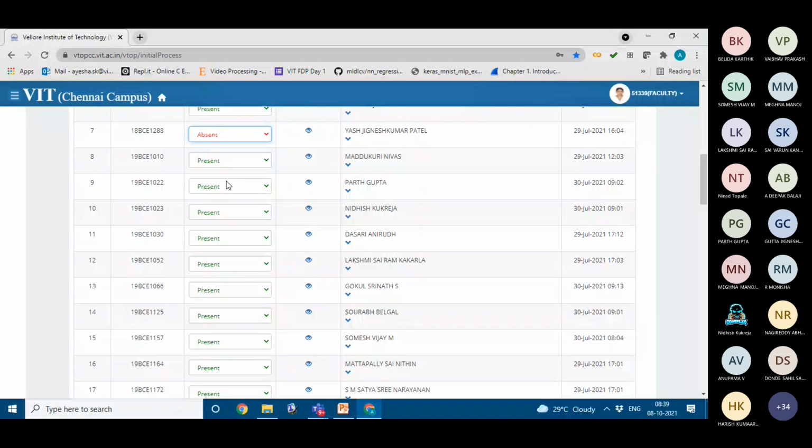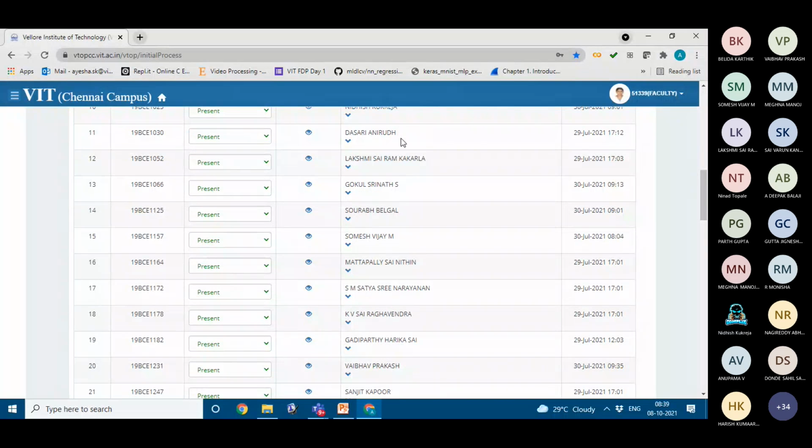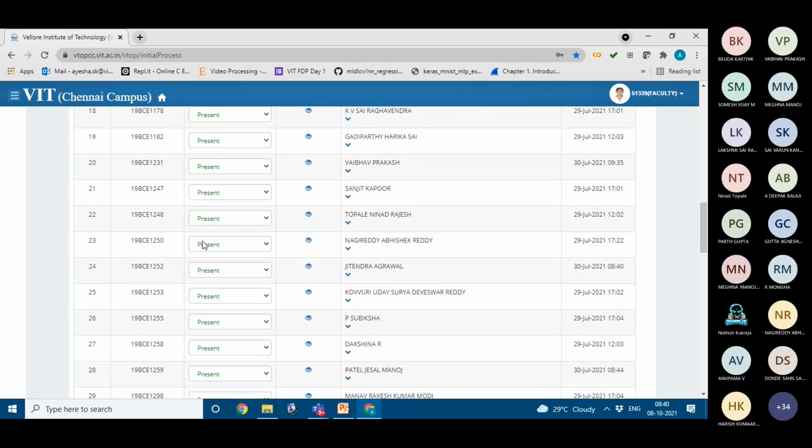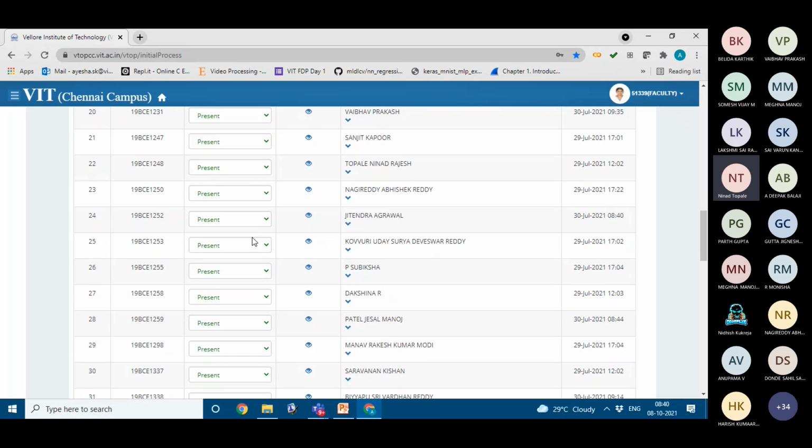Parth, present ma'am. Nidhish, present ma'am. Anirudh, present ma'am. Saira, present ma'am. Srinath, yes ma'am. Saurav, Somesh, Sai Nitin, Satyasri Narayanan, Sai Raghavendra, Harika Sai, Vaibhav Prakash, Sanjit, present ma'am.